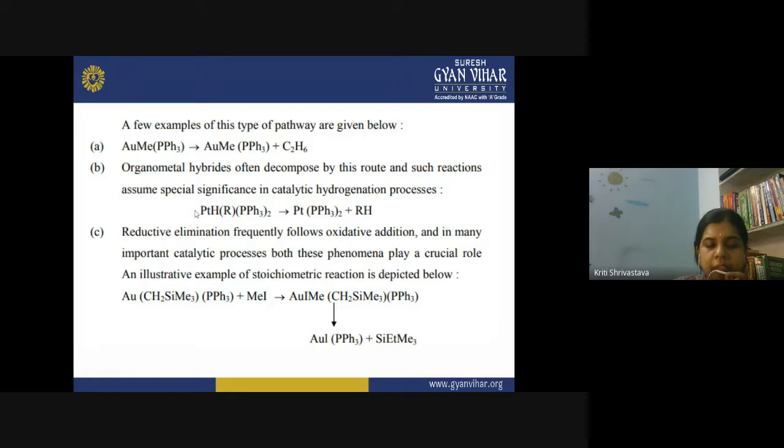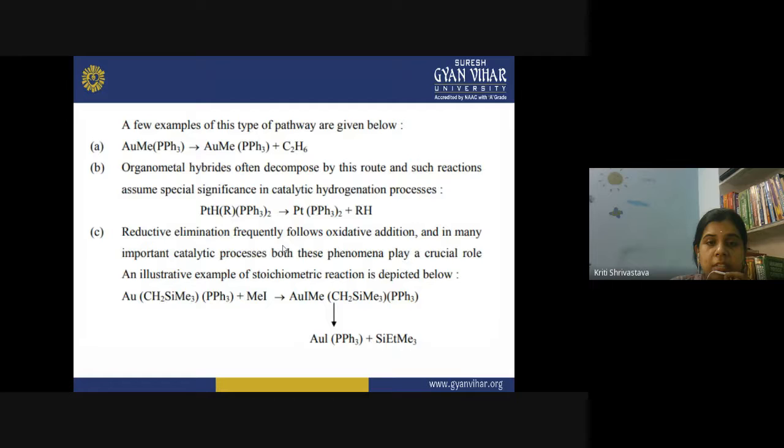And what happens? We have seen that oxidative addition and reductive elimination form a part of such catalytic cycles. So at the beginning of the catalytic cycle, there is oxidative addition of the hydrogen, and at the end of the cycle, there is reductive elimination. At the end of the reaction, the R combines with H and RH is removed. This is reductive elimination, and it is very important in the catalytic hydrogenation process.